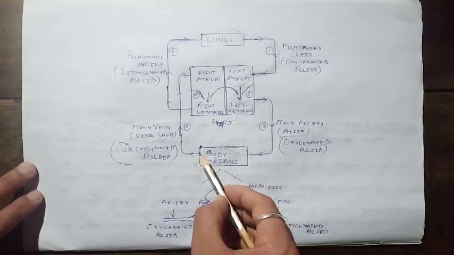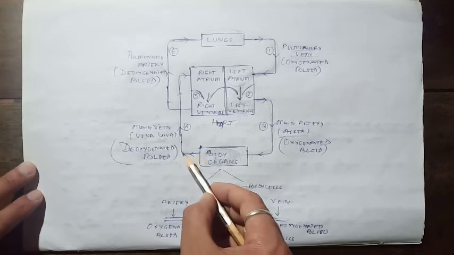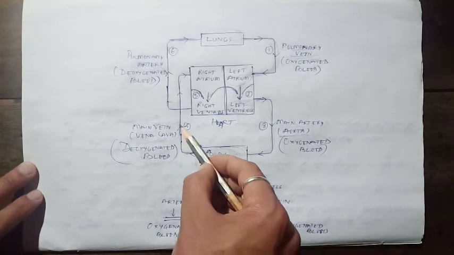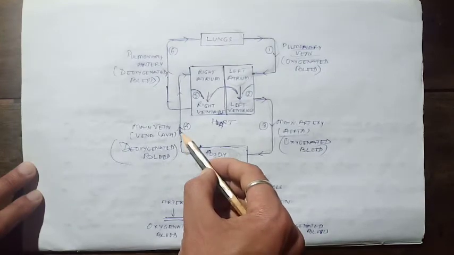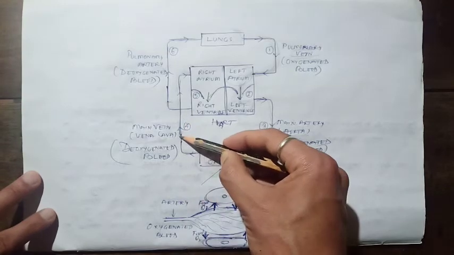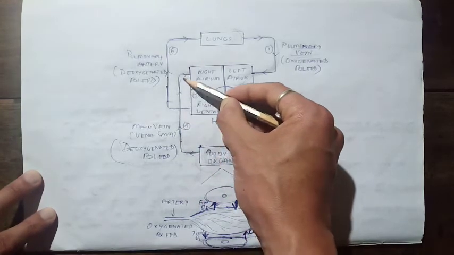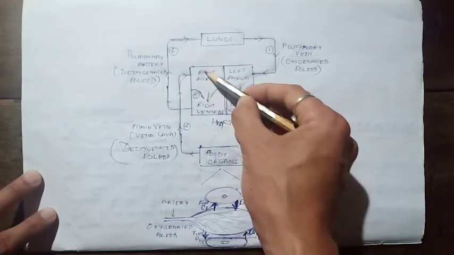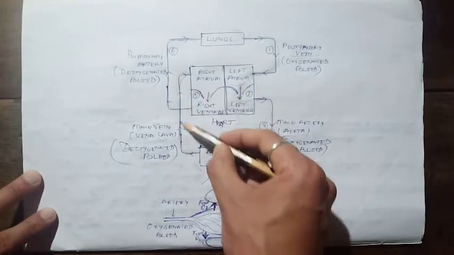Now when the blood comes out of our body, in this tube the blood will carry only the deoxygenated blood, that means the blood which is full of wastes. Now this waste-containing blood is taken to the heart, the right atrium, by this tube which is called the main vein, the vena cava.